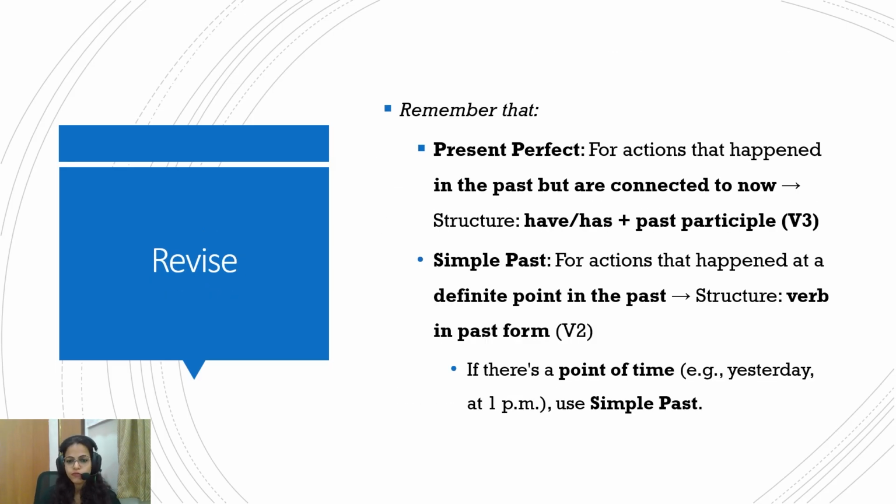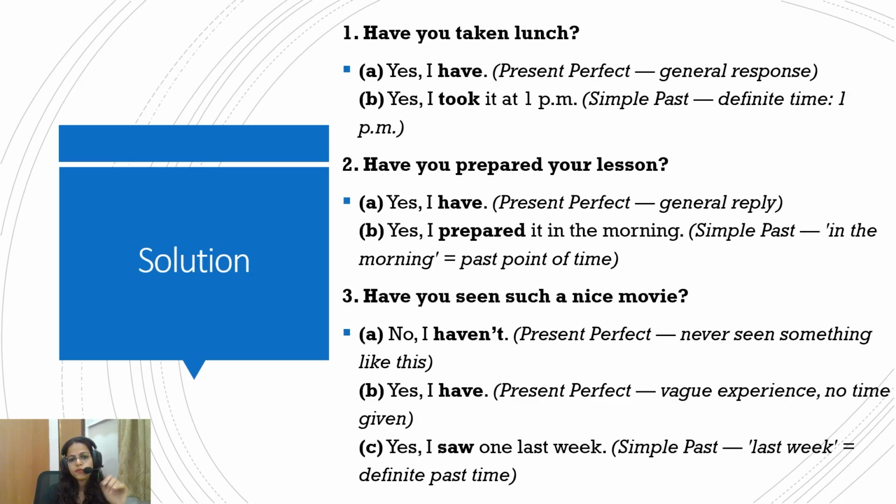Okay, let's solve this now. You have to remember that for actions that happened in the past but are connected to now, the structure is has, have plus the third form of verb. Simple past is the simple verb in the second form. If there's a point of time, we use simple past. So, yes, I have. Here there is no specific time given, so we will use present perfect. But in the second statement, a time has been given, so it becomes simple past because the action ended at 1 p.m. There is no connection with the present. So yes, I took it at 1 p.m.